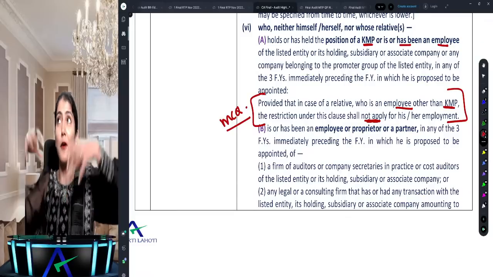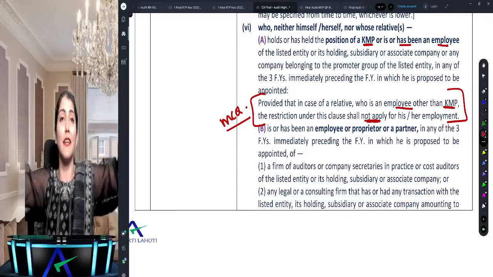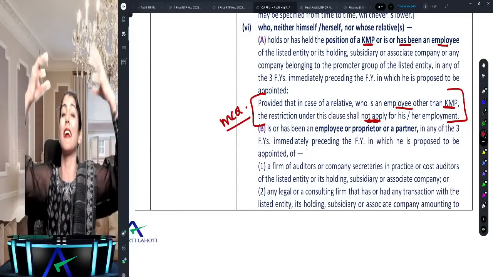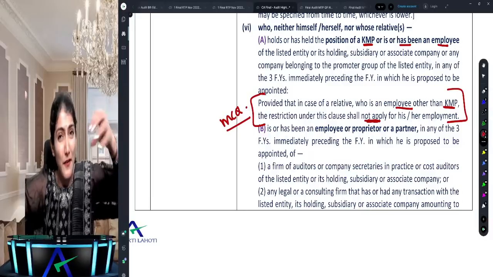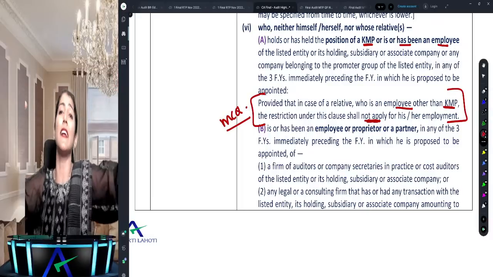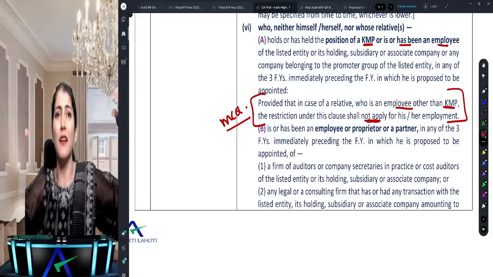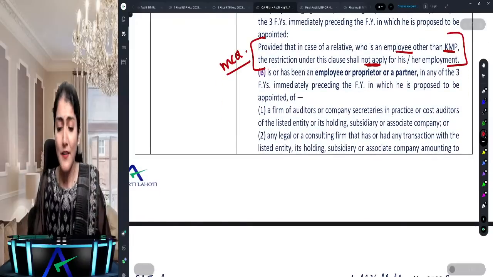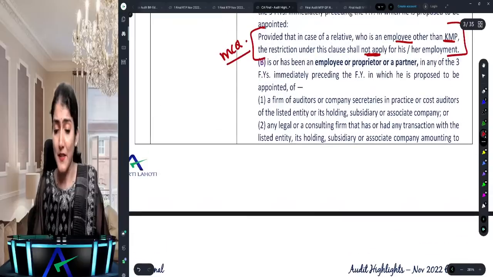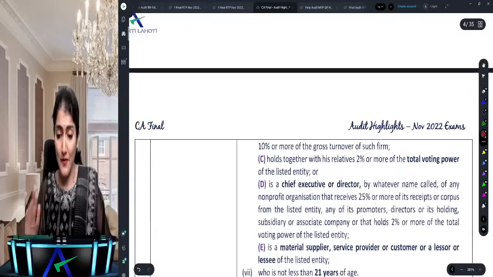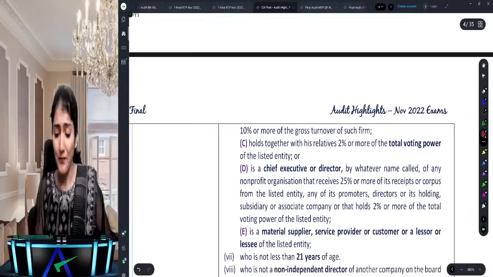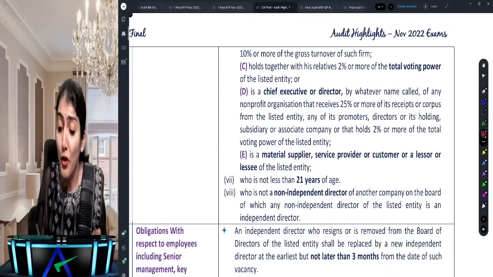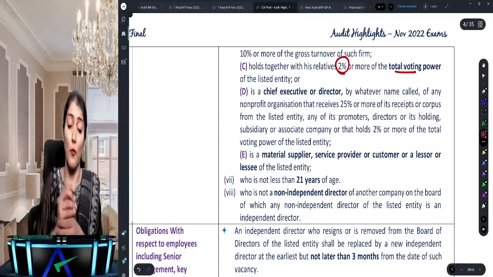So generally, if I or my relatives are employees in any company, I cannot be an independent director in that company. But it says if the relative is an employee other than a key managerial personnel, then you can still be appointed as an independent director. And he should not be a partner, proprietor, or employee of any of the firms, the stat audit firm or the company secretary firm, or be holding more than 2% of the voting power.